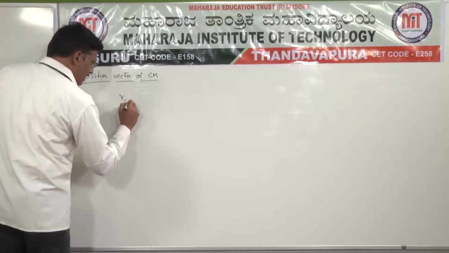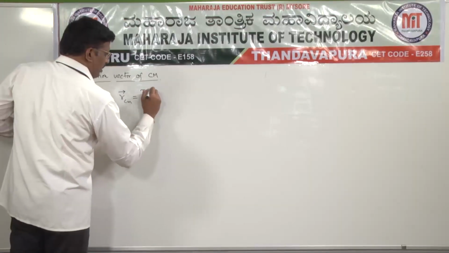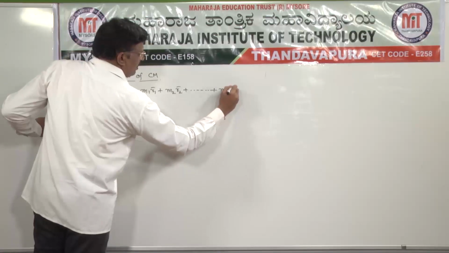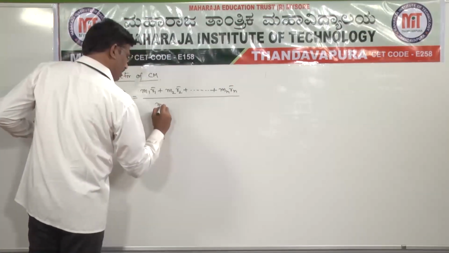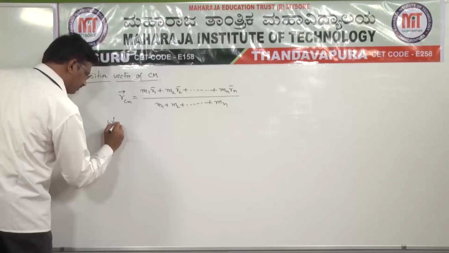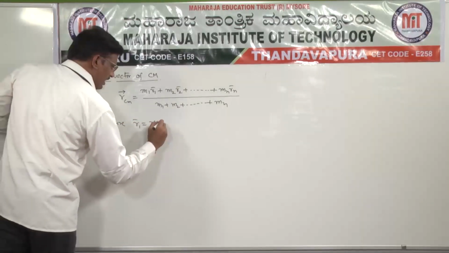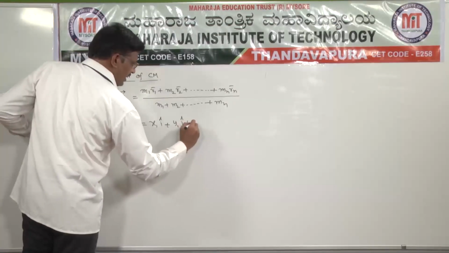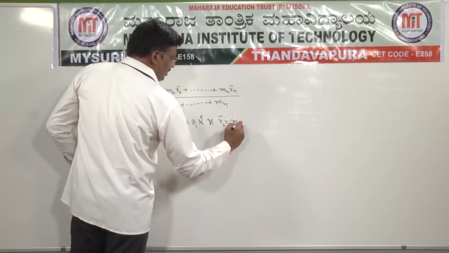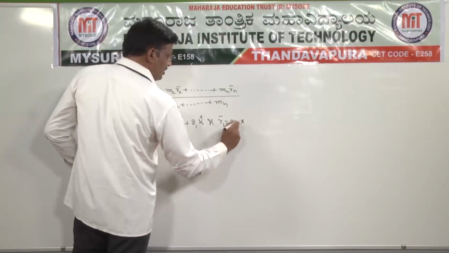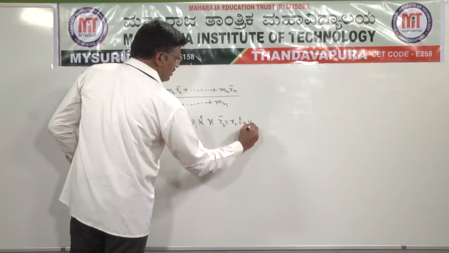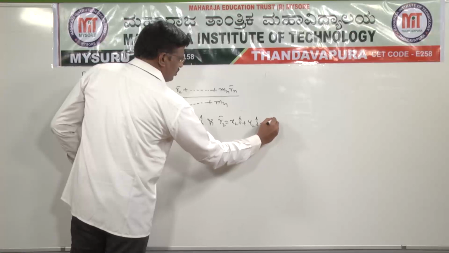Position vector of center of mass. Here R_CM bar is equal to m1 r1 bar plus m2 r2 bar plus and so on plus mn rn bar, divided by m1 plus m2 plus and so on plus mn, where r1 bar is equal to x1 i cap plus y1 j cap plus z1 k cap, and r2 bar is equal to x2 i cap plus y2 j cap plus z2 k cap.